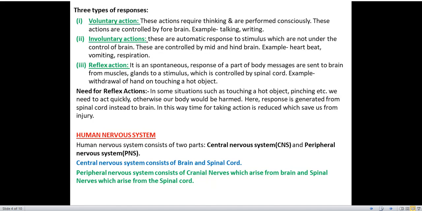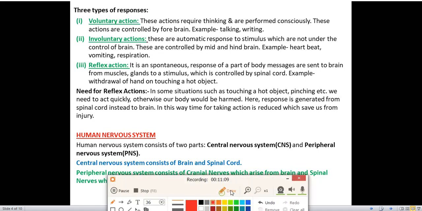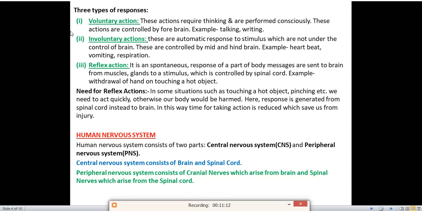Next, our topic is the 3 types of response. We have 3 types of responses. What are they? Voluntary action, involuntary action and reflex action. Voluntary means which are under our will, which are under our control. Involuntary means which are not under our control. We don't have any control on that.